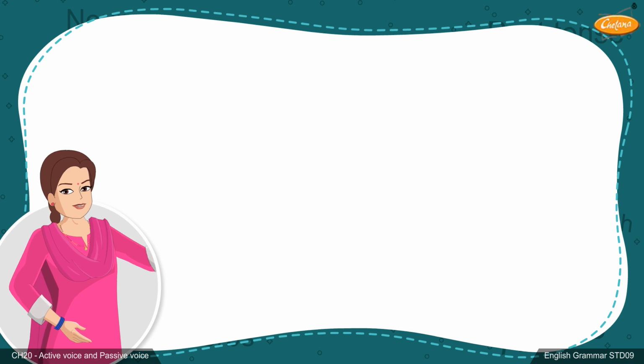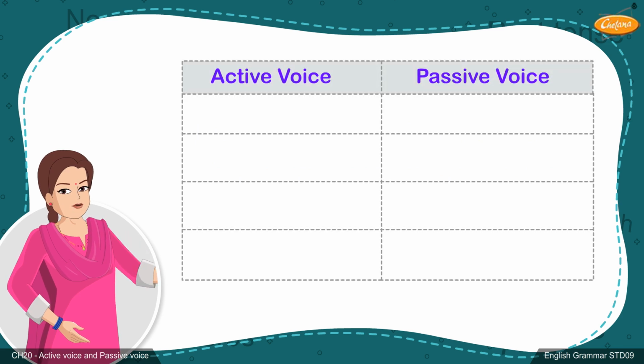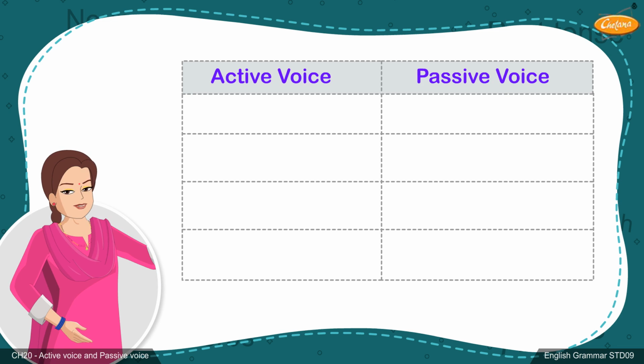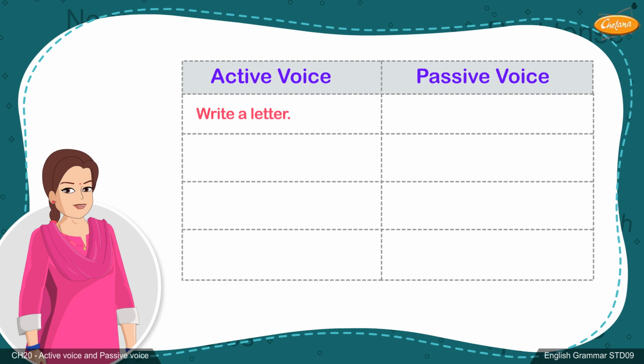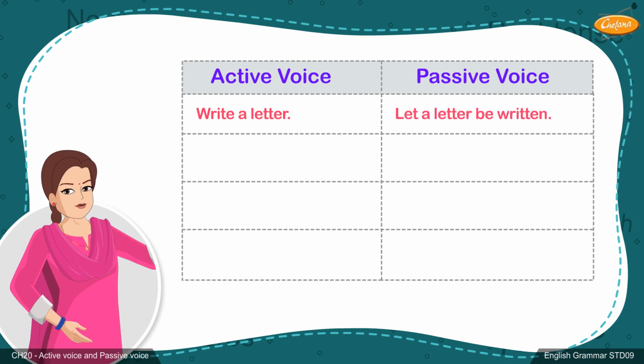In order to change imperative sentences, which are usually in the active voice, to the passive voice, we have to first identify whether the sentence is an order or a request. For an order, such as write a letter, the passive form of the sentence begins with let. So we get let a letter be written.